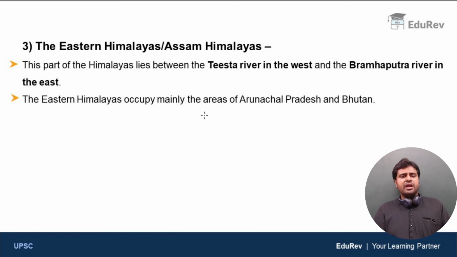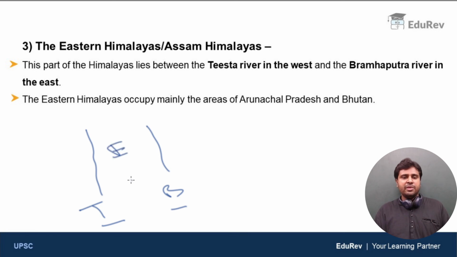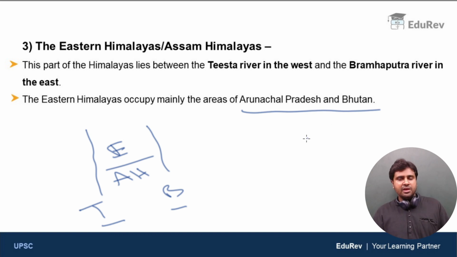Now moving on, the last division, Eastern Himalayas or Assam Himalayas. So they are situated between Teesta River on the west and Brahmaputra River on the east. So in between Teesta River and Brahmaputra River, you have the Eastern Himalayas or simply Assam Himalayas. Clear? Now, the Eastern Himalayas occupy mainly the areas of Arunachal Pradesh and Bhutan. So guys, with this, we are done with the concept of regional division of Himalayas.